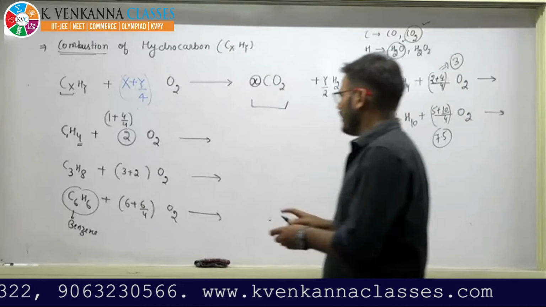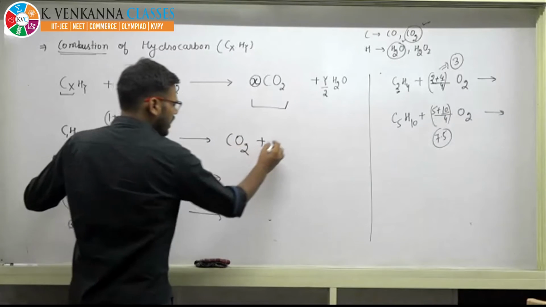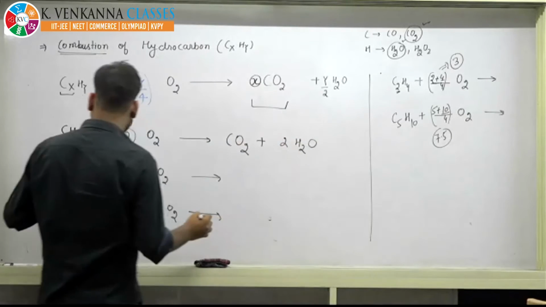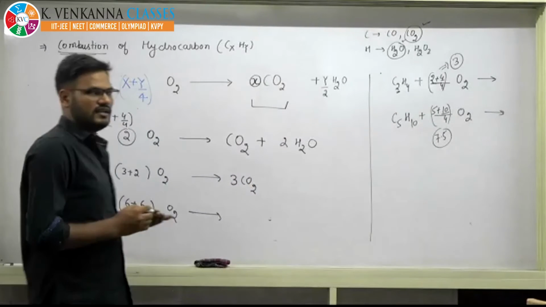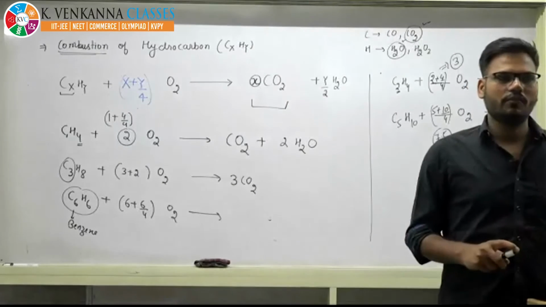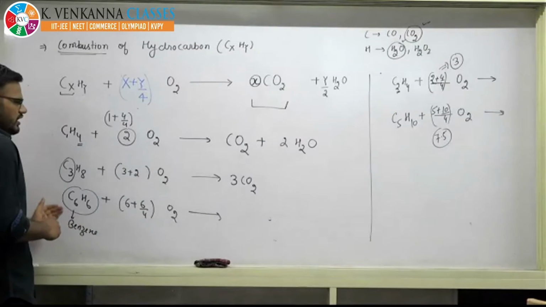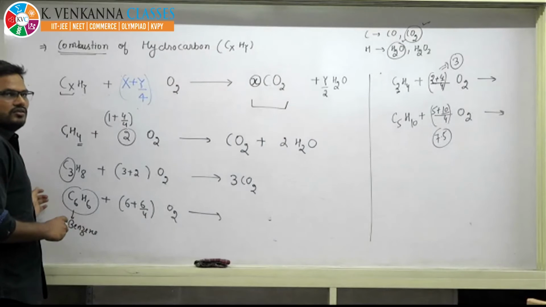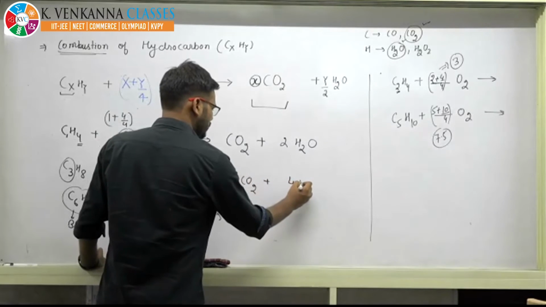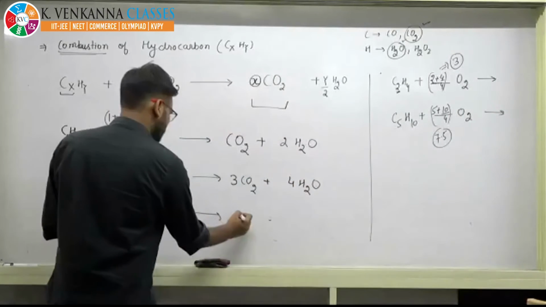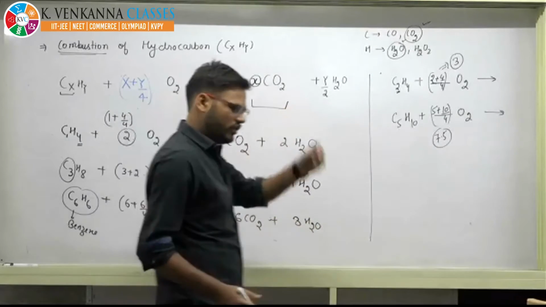So if some question is given, you can also balance for carbon dioxide. For water, it is 2H2O. For C3H8, 3 number of CO2. The number of carbon will tell you. In general, let me tell you one thing. If some process is given as combustion, generally we take it as 1 mole. I am not changing any stoichiometry here. I am only changing stoichiometry on the other components. So 3 CO2 and 4 H2O. You can complete your reactions. C6H6, 6 CO2 and 3 H2O. That's it. These you can do on your own.